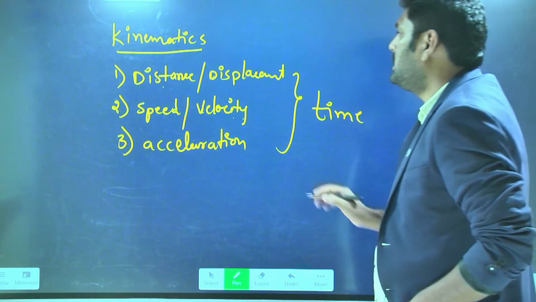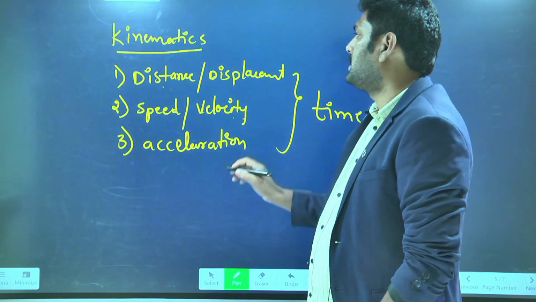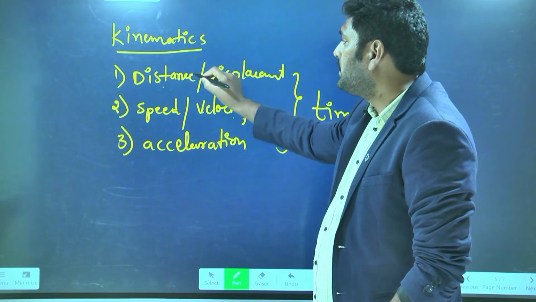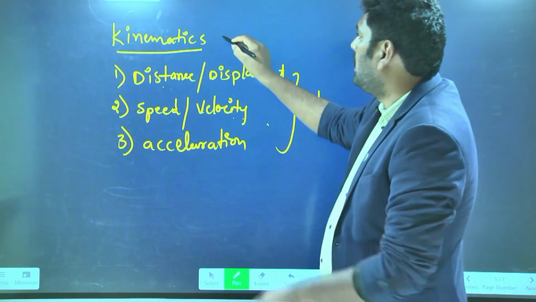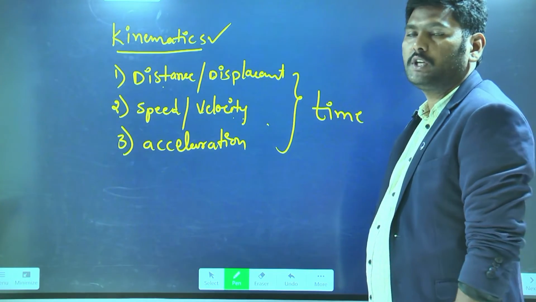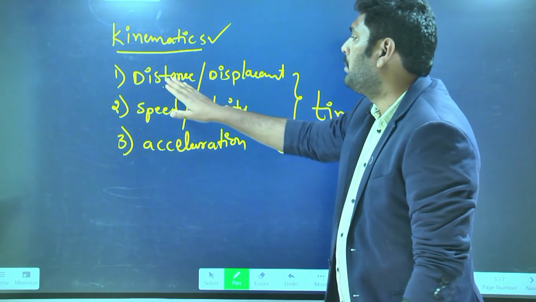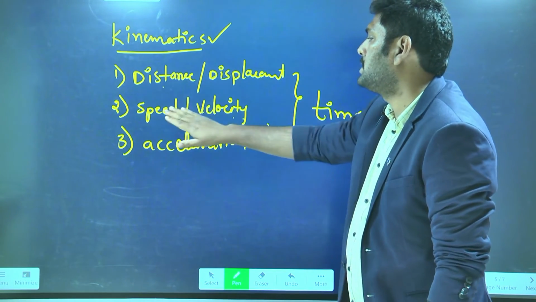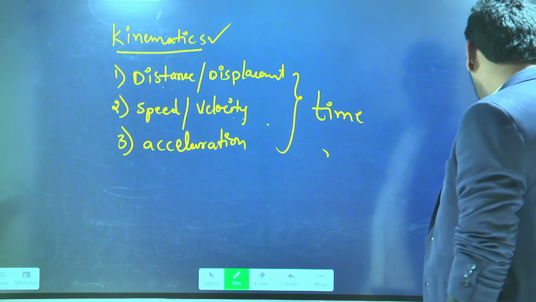Time. This is distance and displacement, speed and velocity, acceleration. With these physical quantities, we will explain the motion of the object. This motion of the object comes under the kinematics branch. Let us learn one by one about distance, displacement, speed, velocity, acceleration along with time. Now let's write down first, distance.